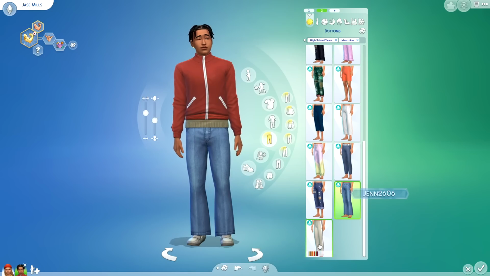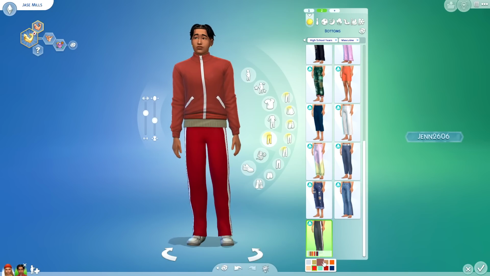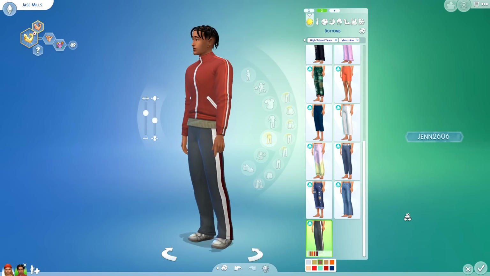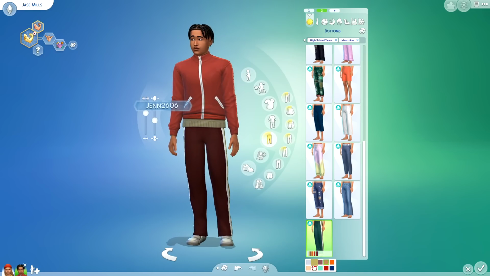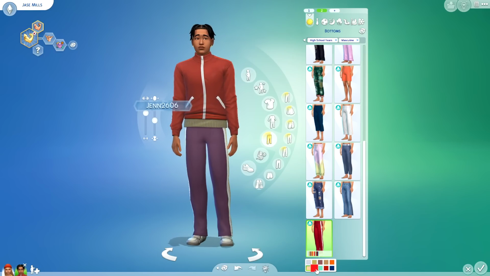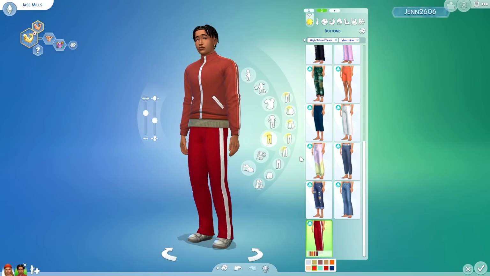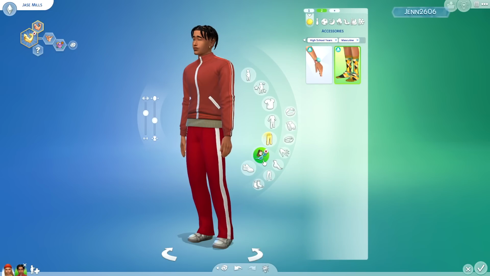catalog. And then we have like the bell bottoms, which is nice, and then we also have the kind of more like track, I guess. Well, these wouldn't be track. You'd probably trip if you wore these on track. What am I even saying? Woohoo! But yeah, we have another pair of sweatpants, basically. Okay, so let's move on to accessories.